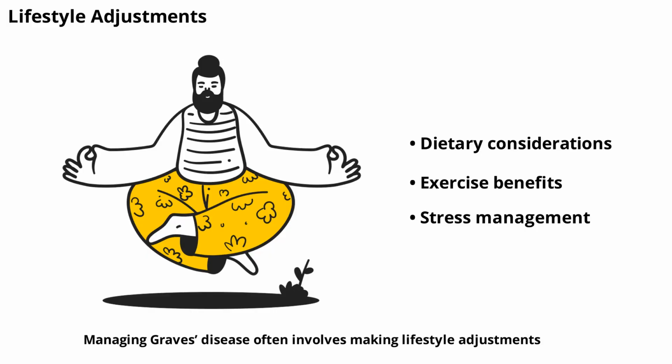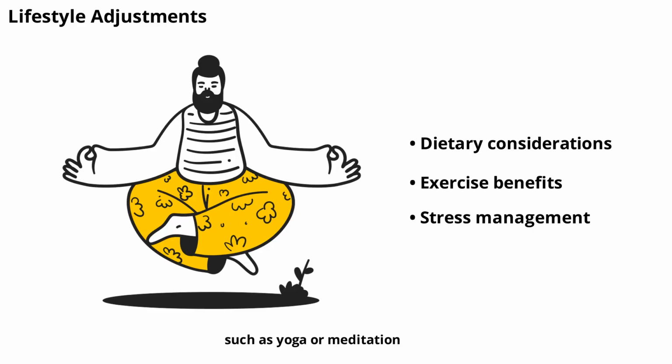Managing Graves' disease often involves making lifestyle adjustments. This can include changes in diet, exercise routines, and stress management techniques. Avoiding excessive iodine intake and maintaining a balanced diet can help support thyroid health. Regular physical activity and relaxation practices, such as yoga or meditation, may also improve overall well-being and help manage symptoms.